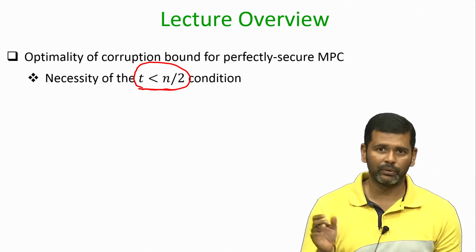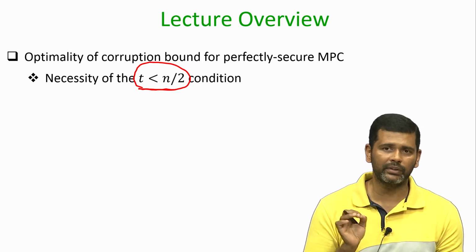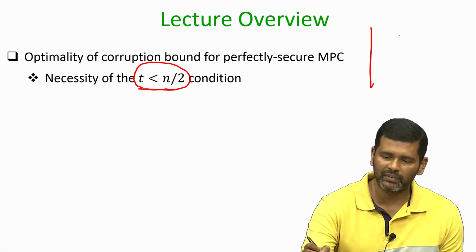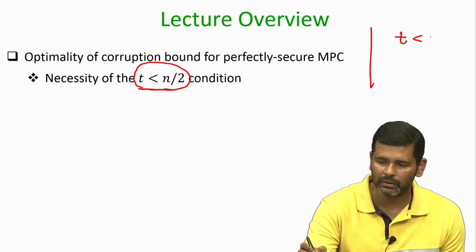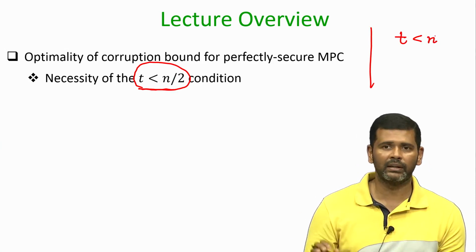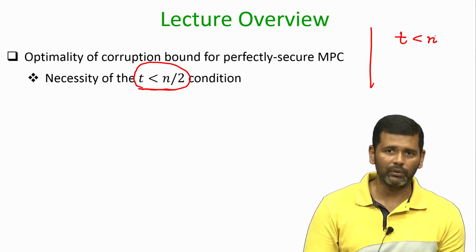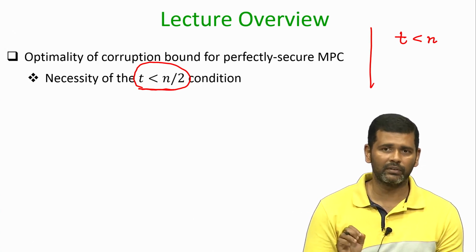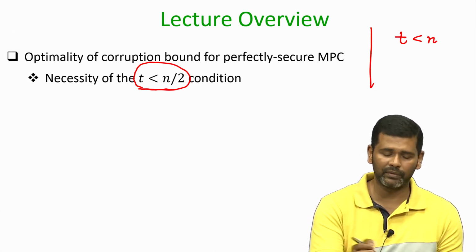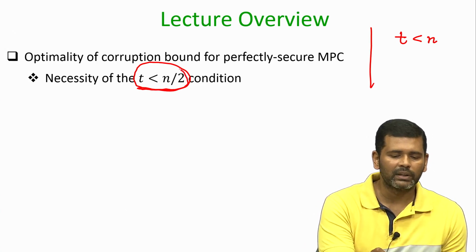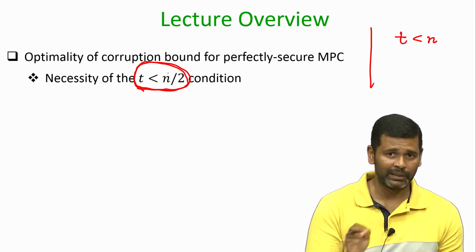Remember, we have shown that if we have a linear function, then the linear function can be securely computed even if up to n minus 1 corruptions are there in the system. What we are going to show here is that there are some functions for which this condition is necessary.